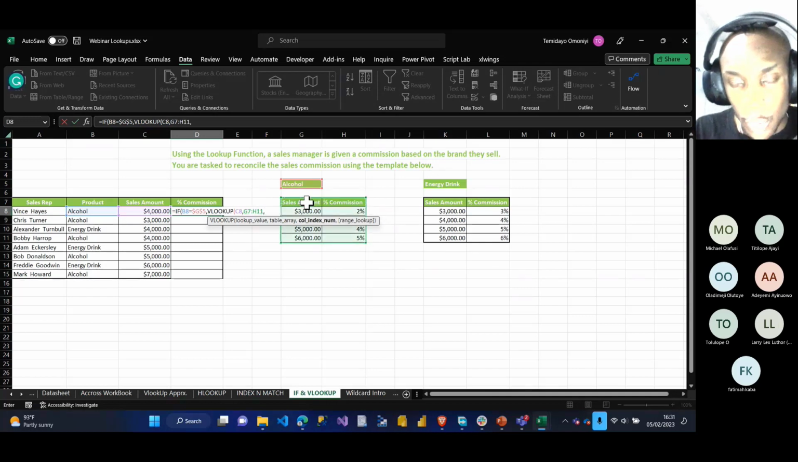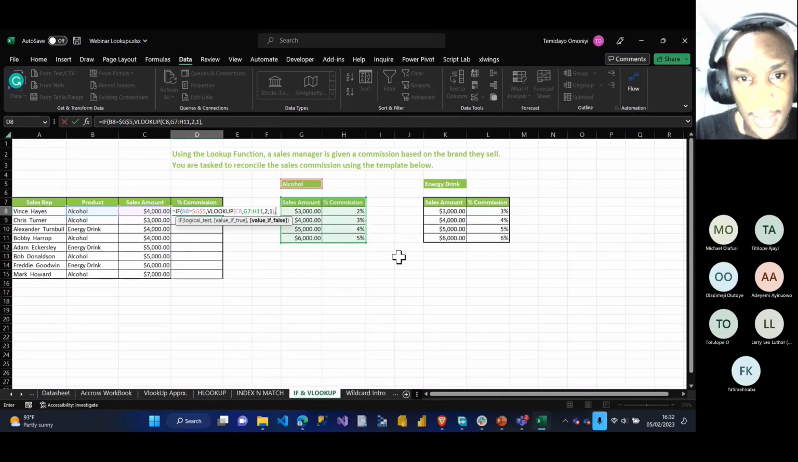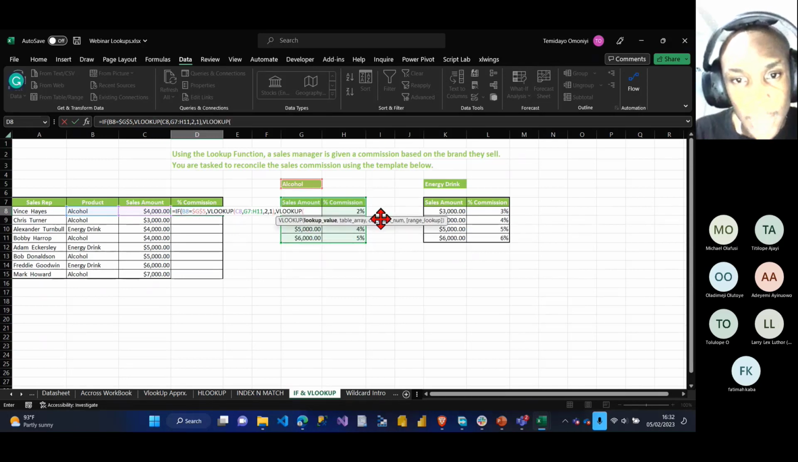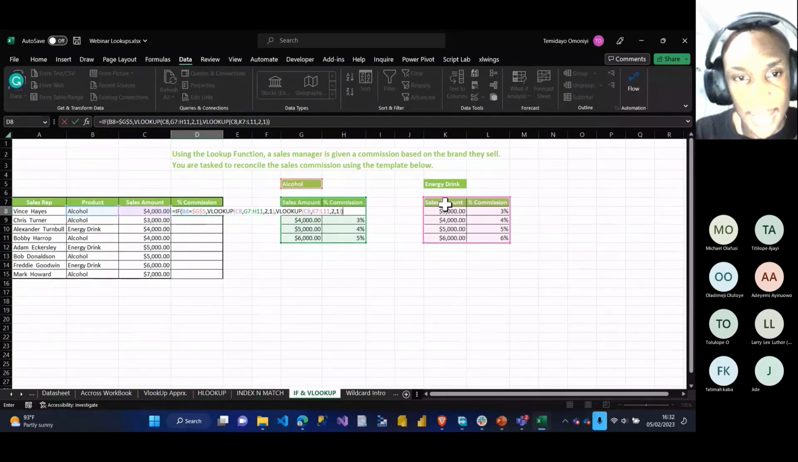index number should be 2, comma, because this time I'll be having a range of values. Like I said, there's no value that's exactly 7,000. I'll have to use an approximate match for this. Close my bracket, comma, else. You know that the if statement has 3 parts: logical test, value if true, and value if false. So I'll say VLOOKUP again. The lookup value should be this, right? Comma. Table array should now be the energy drink, right? Comma. Column index number should be 2, comma. I want an approximate match. Close my bracket again, enter, right?